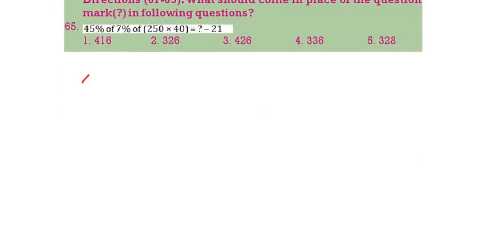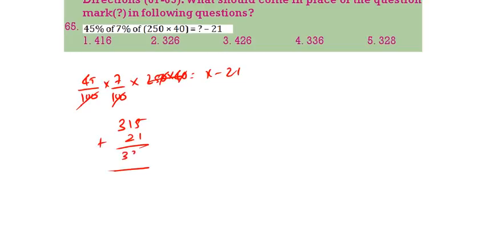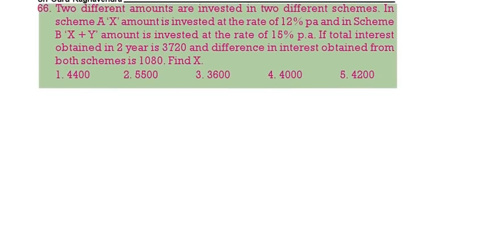45% of 7% of 250 into 40 is equal to x minus 21. The zeros cancel, 100 cancels. Again 25 into 4, 100 cancels. 45 into 7, 315. 315 plus 21 is 336. 4 is the correct answer. Next question, 66.